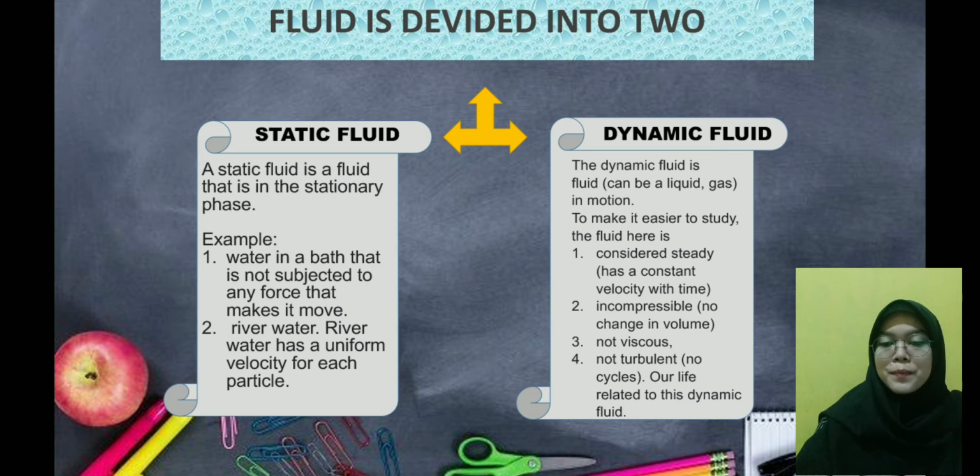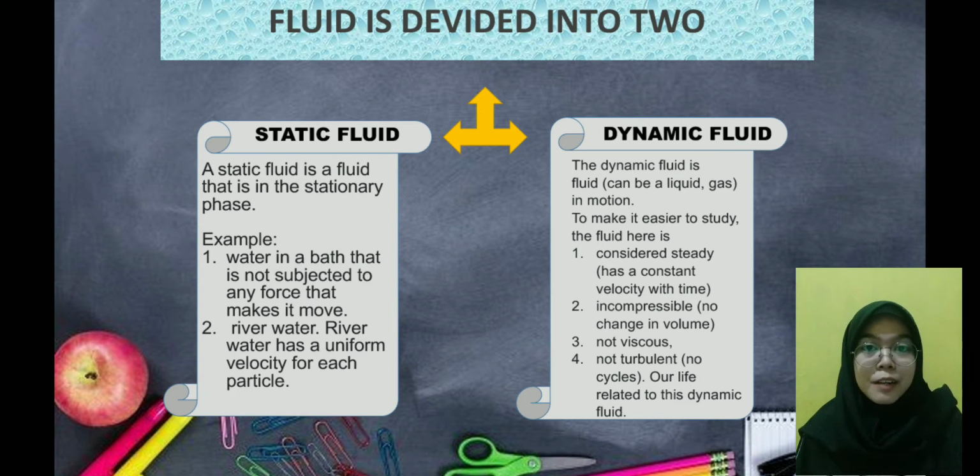Well, the next is divided fluid. Fluid is divided into two. The first is static fluid and the second is dynamic fluid. Static fluid is a fluid that is in the stationary phase. The example of the static fluid is, first, water in a bath that is not subject to any force that makes it move. And the second is river water. River water has a uniform velocity for each particle.